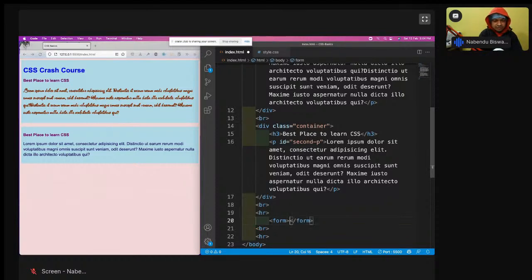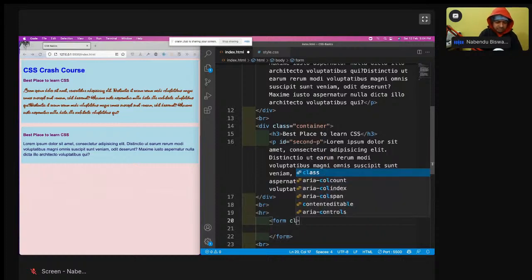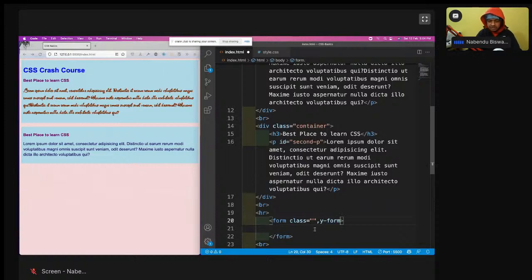The main thing of this form is we are going to create it very beautifully with the help of CSS. Class equal to my form. Then a div dot, this is a shortcut.